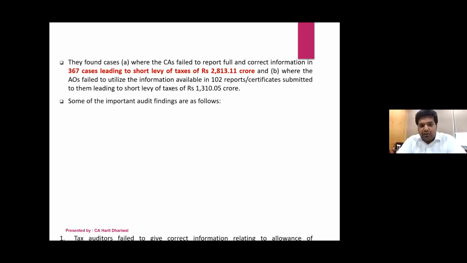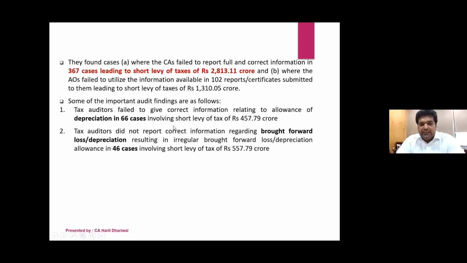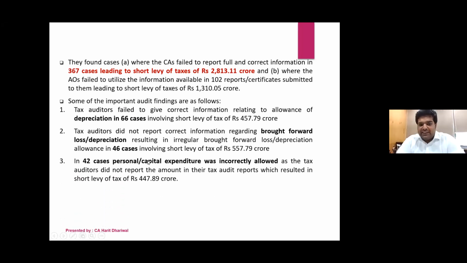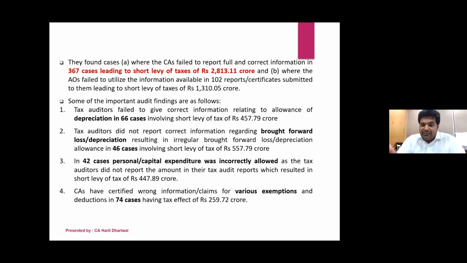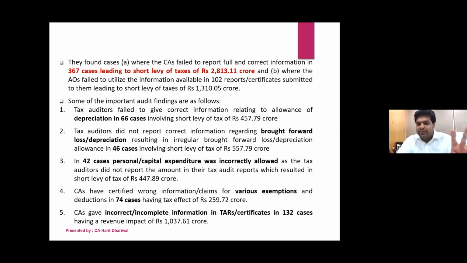You can see that some of the important findings are that tax auditors failed to give correct information related to allowance of depreciation in 66 cases. Then in brought forward losses, there were some issues. Then personal capital expenditure was incorrectly allowed by the tax auditor, and there were various exemptions which were wrongly taken, in 74 cases, where the tax effect was 259 crores. I'm just giving a glimpse of what this report was about, the incorrect information regarding the tax audit reports.